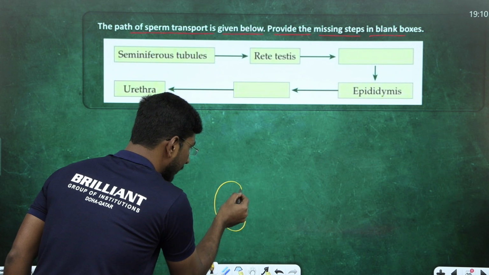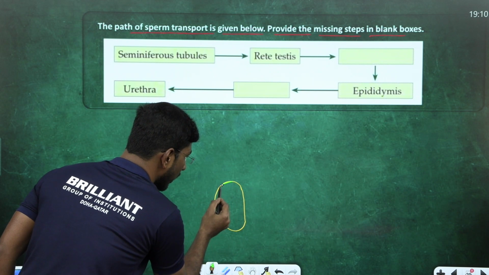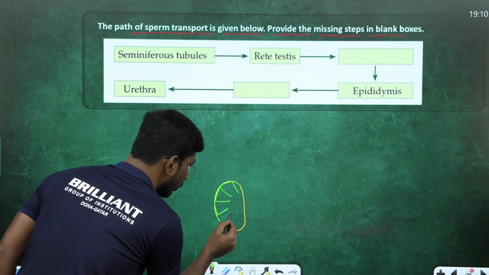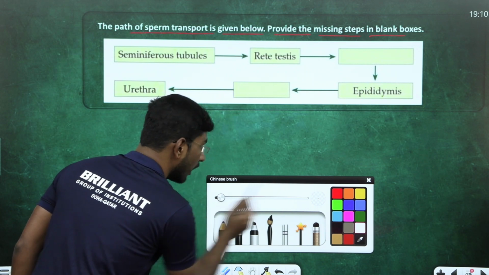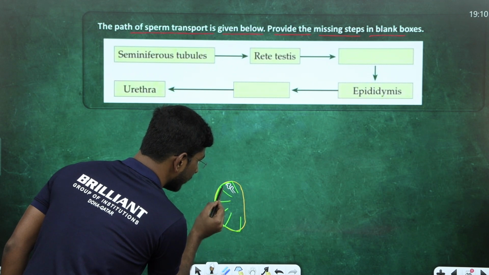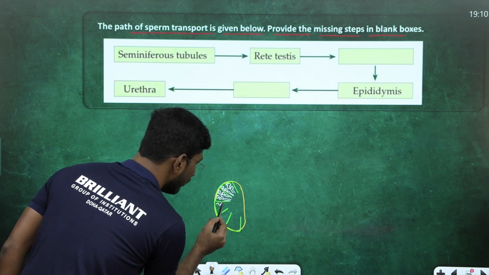In the testis, there are many lobes, I said, right? What are the lobes called? Testicular lobe. This is one testicular lobe, this is the second, and 250 to 300 testicular lobes are there. Inside each testicular lobe, there are seminiferous tubules like this. How many seminiferous tubules did I say? Two to three seminiferous tubules in each lobe. Where does the spermatogenesis process take place? Seminiferous tubule only. You got my point?